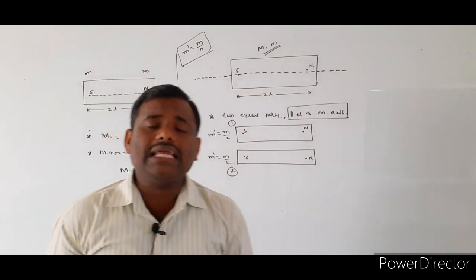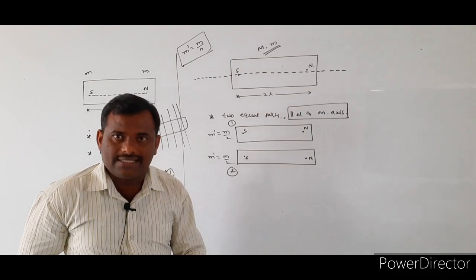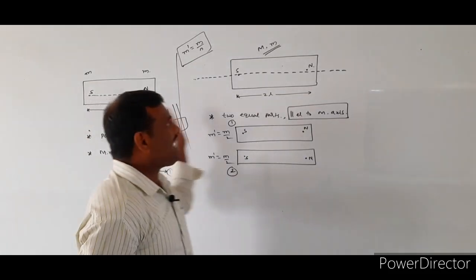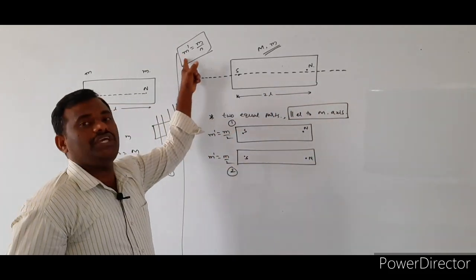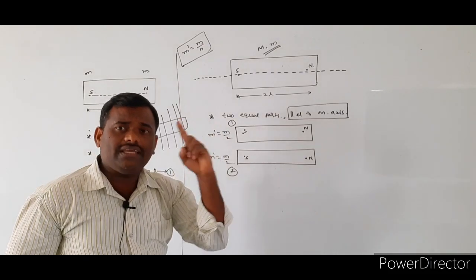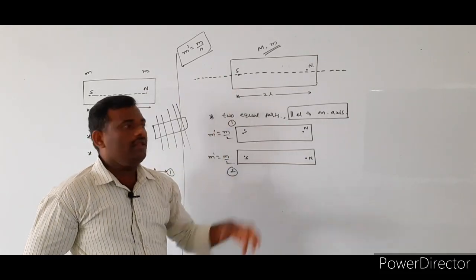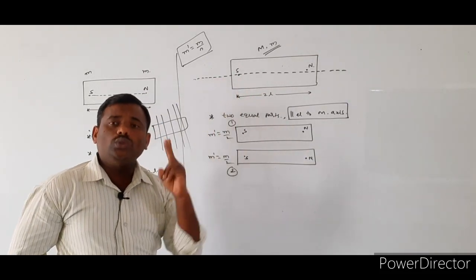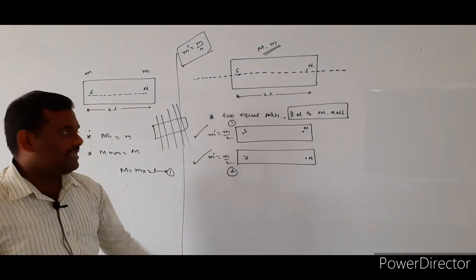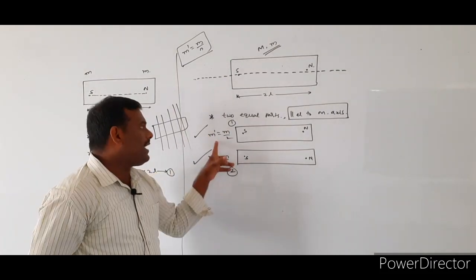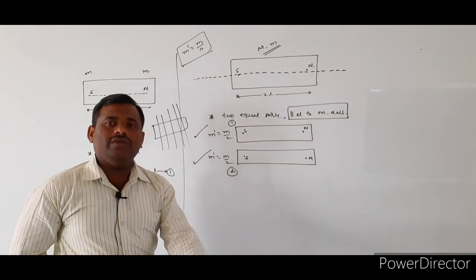Once again, whenever the given bar magnet is cut into n equal parts parallel to its magnetic axis, the pole strength of each and every piece is m dash is equal to m by n. From that relation, because here the magnet is cut into two equal parts, the pole strength of each piece becomes m dash is equal to m by 2. So the pole strength value changes.